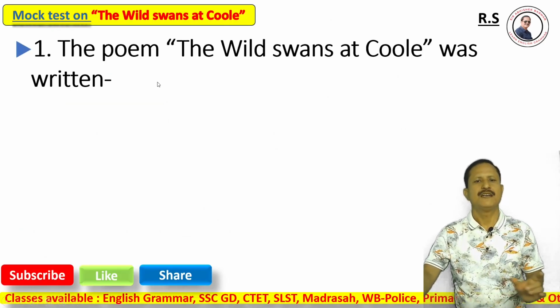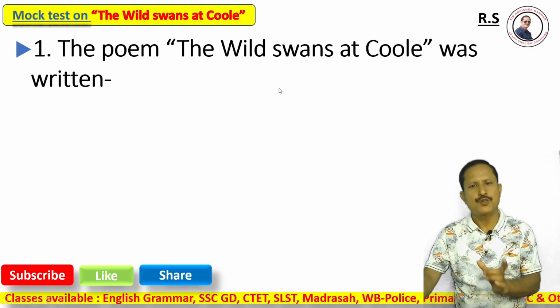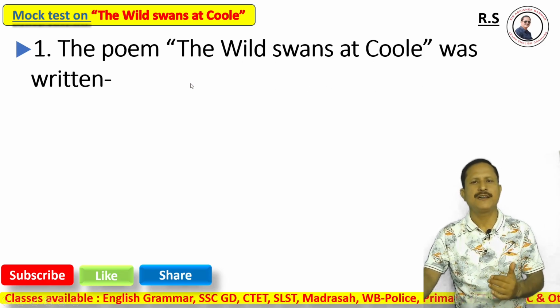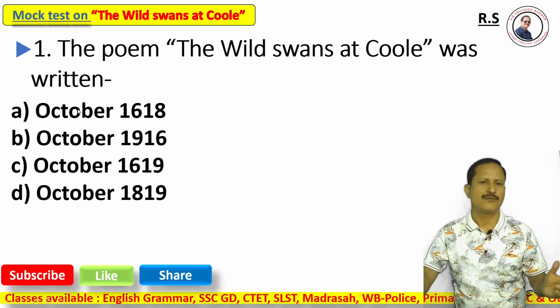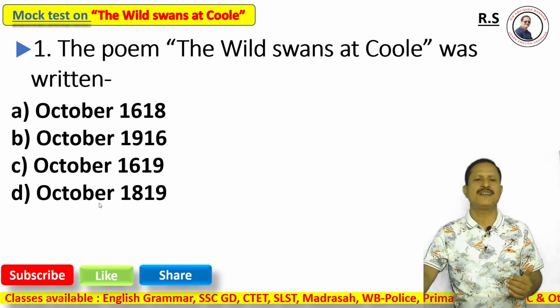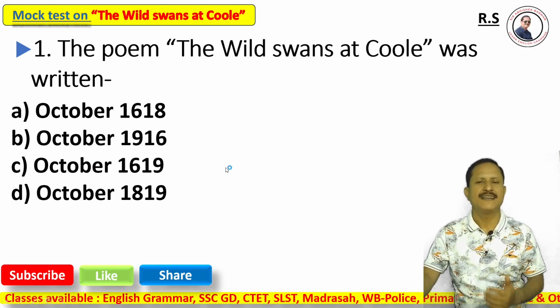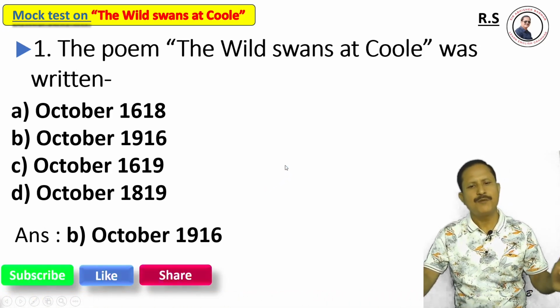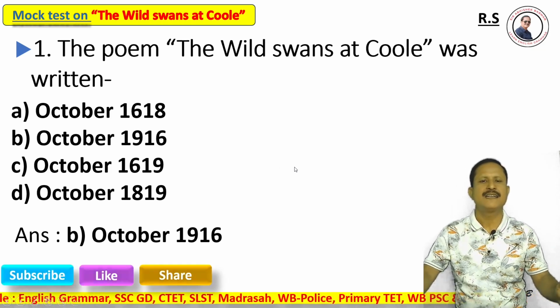First question. The poem The Wild Swans at Coole was written. In which year was the poem written? Option A, October 1618, option B, October 1916, option C, October 1619, option D, October 1819. And the correct answer is option B, October 1916. The poem was written in October 1916.